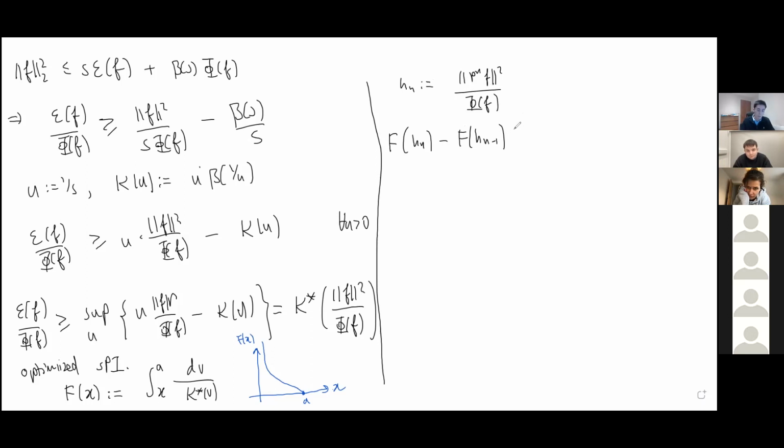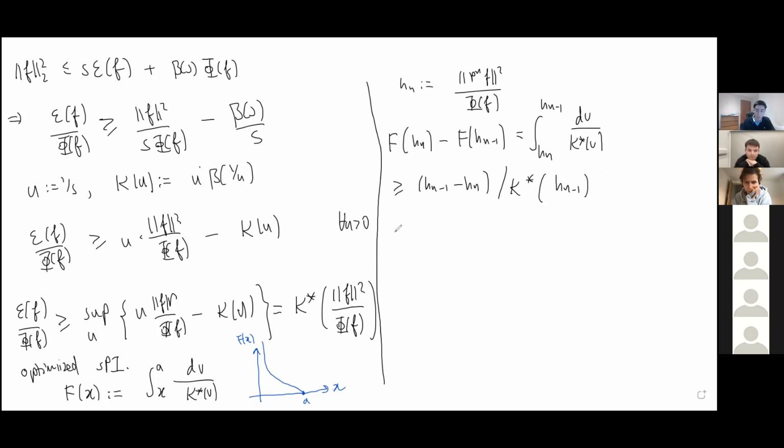Well, the first thing to note is that by definition of F, this is simply the integral from h_n to h_{n-1} of dv over k star of v, because F is defined in terms of its integral. K star is always monotone. That's just a basic property of k star. And so we can lower bound this by the integration window times a lower bound on the integrand. And the lower bound is just k star of the upper endpoint, h_{n-1}. This is just using the fact that k star is a monotone function.